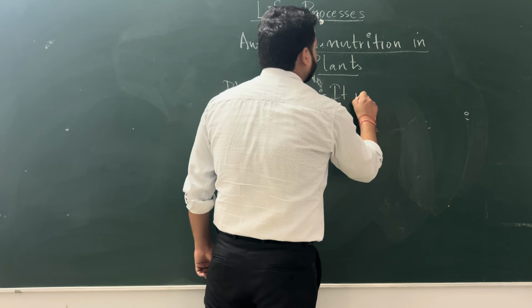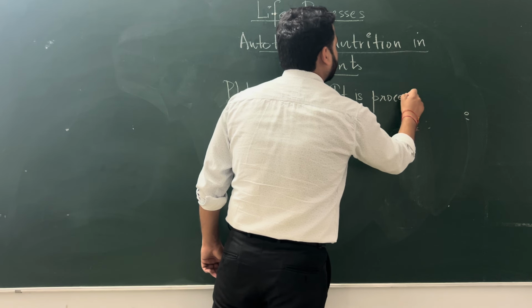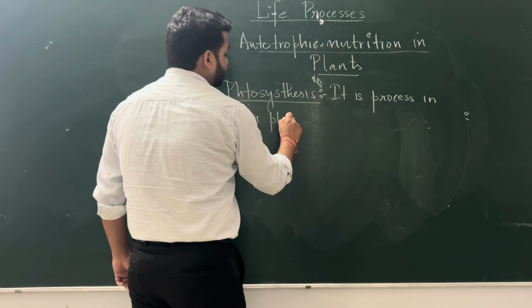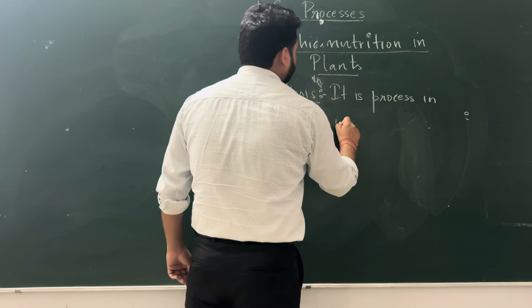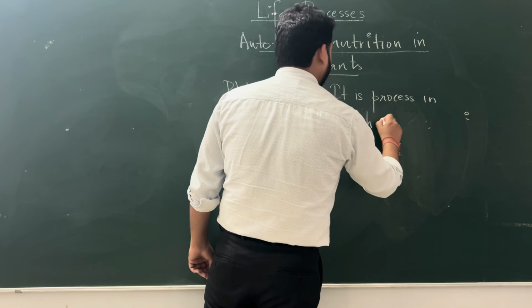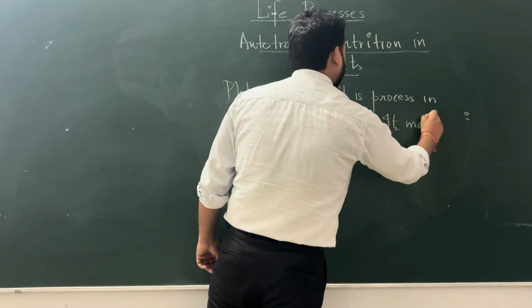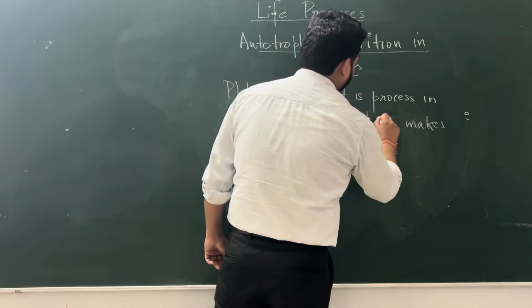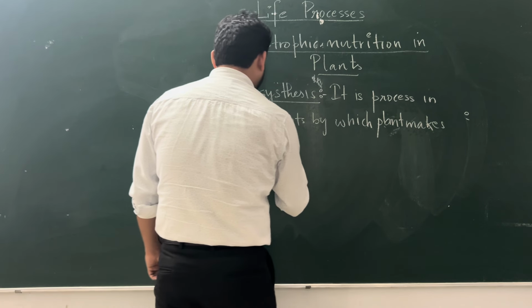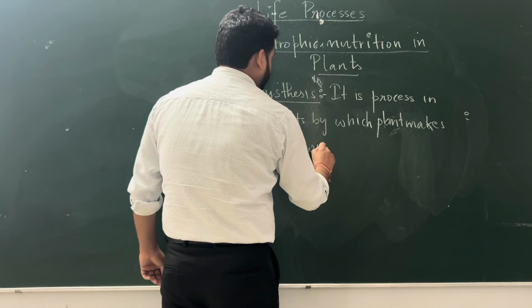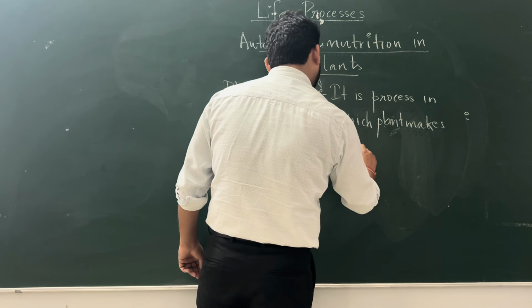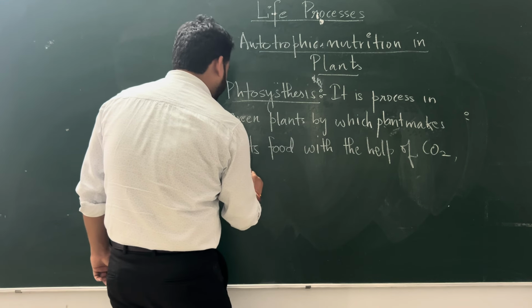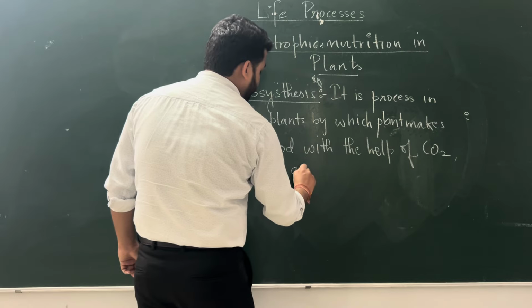It is a process in green plants by which the plant makes its food, using carbon dioxide, water, and sunlight.